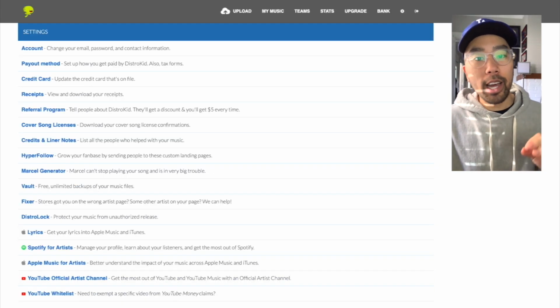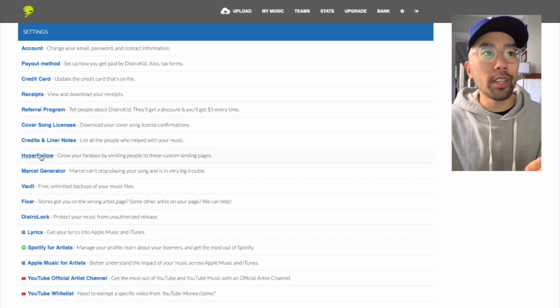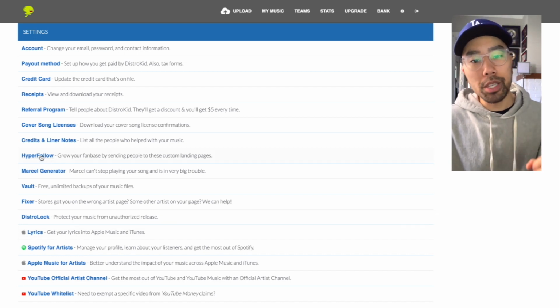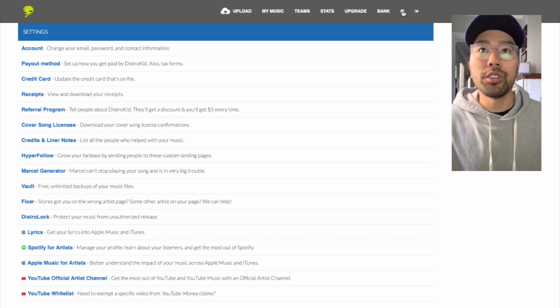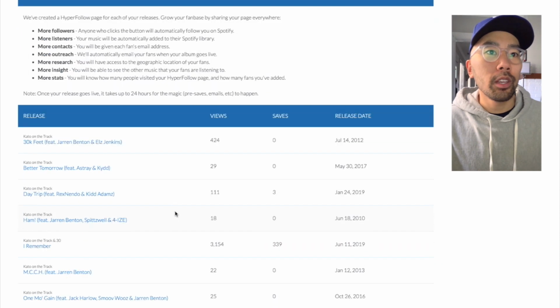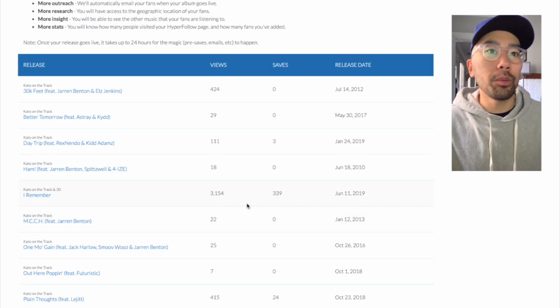Now, if you're saving that hyperfollow link and getting those pre-saves and you want to check how many pre-saves you're getting, all you have to do is click on your settings up here. It's this gear icon, and then click on hyperfollow. And it's going to show you right here how many pre-saves you have.